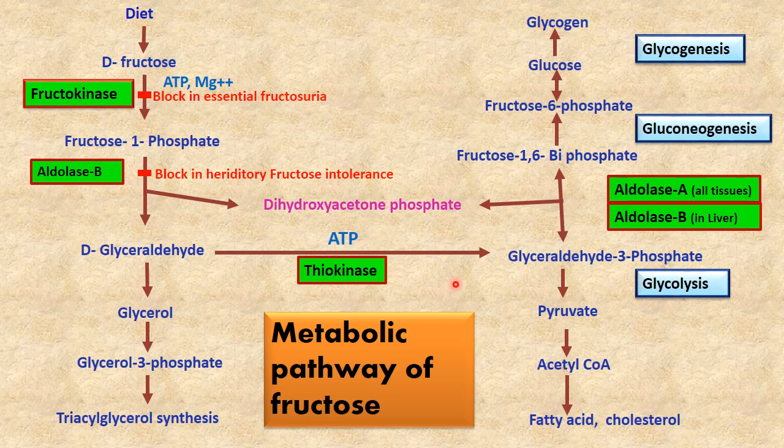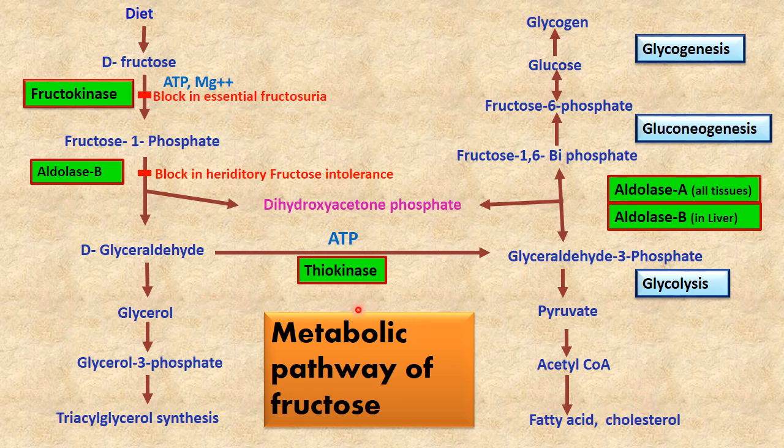So there are 3 options. First, glyceraldehyde may be converted into triacyl glycerol, or glyceraldehyde may be converted into glyceraldehyde 3 phosphate. With gluconeogenesis it will synthesize glucose, and then with glycogenesis it will synthesize glycogen, or glyceraldehyde 3 phosphate will enter glycolysis and produce pyruvate and then acetyl coenzyme A. That acetyl CoA may be useful for fatty acid synthesis, cholesterol synthesis, and so on.